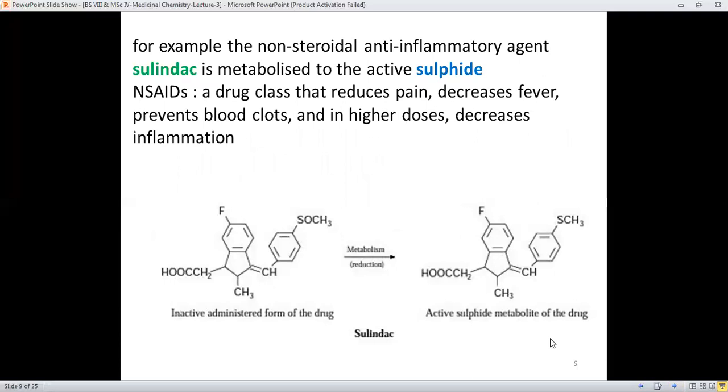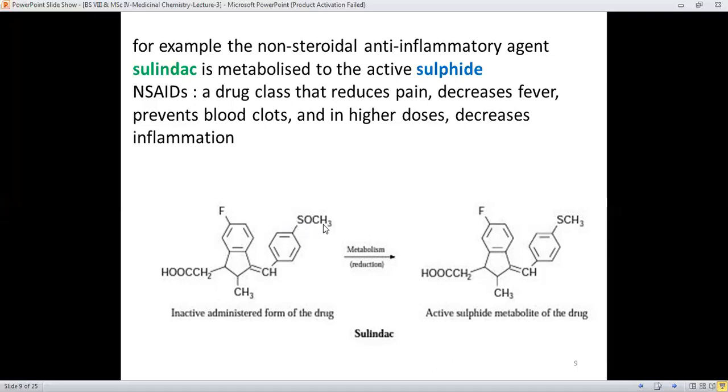For example, the non-steroidal anti-inflammatory agent Sulindac is metabolized to the active sulfide. Here is a change in the group identity, or you can say the change in the chemistry of this group, and it has been changed into the sulfide form. Here the sulfur is making only two bonds, but in Sulindac the sulfur is making one bond with the phenyl ring, and a second with the methyl, and two bonds with the oxygen, making four bonds over here.